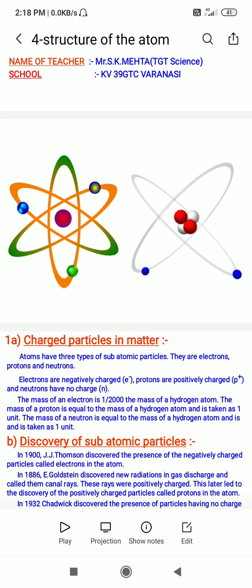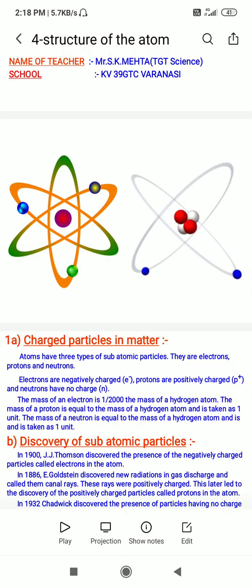As a summary, we can say electron has unit negative charge and the value of charge is 1.6 into 10 to the power minus 19 coulomb. Similarly, proton has unit positive charge that is equal to 1.6 into 10 to the power minus 19 coulomb and neutron has no charge. That's why we represent e minus, p plus and neutron no charge.